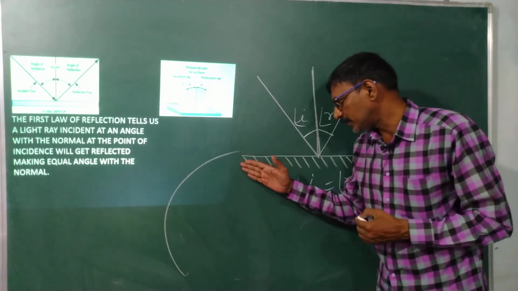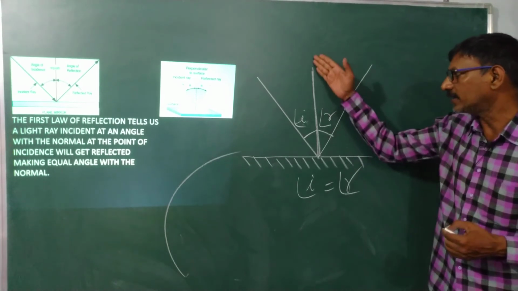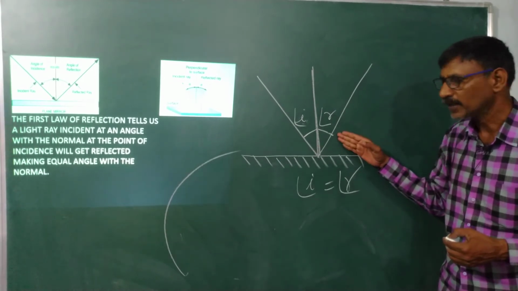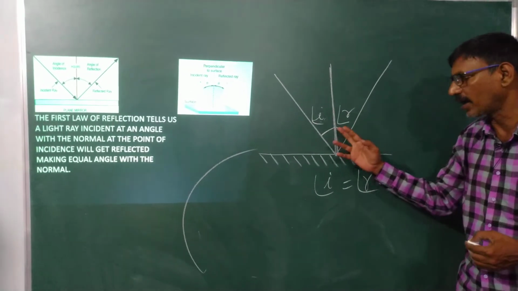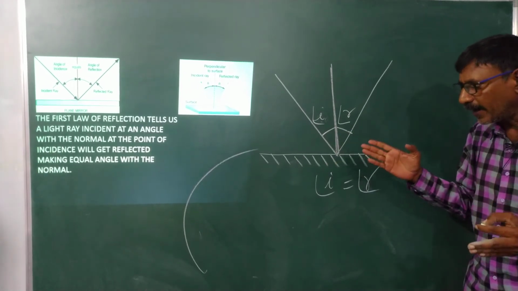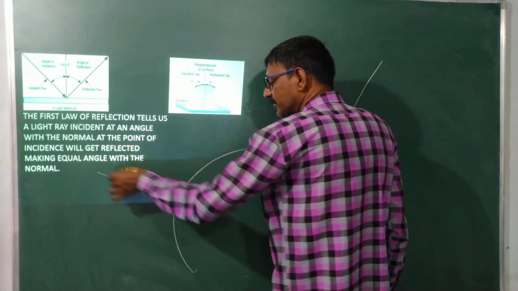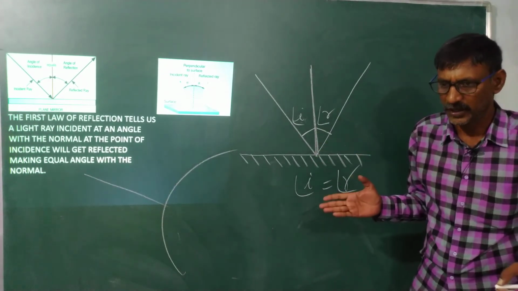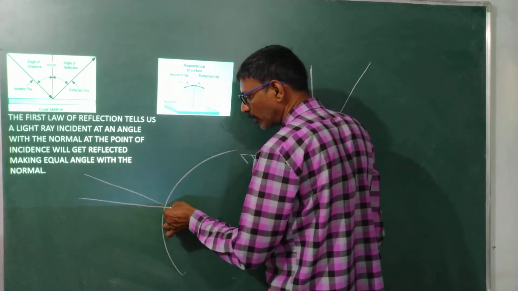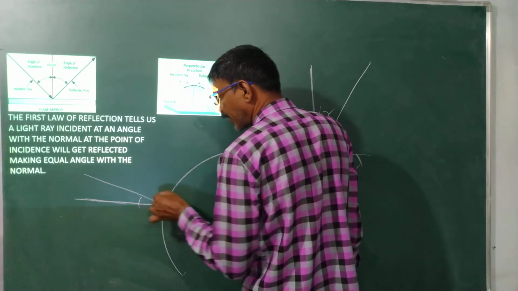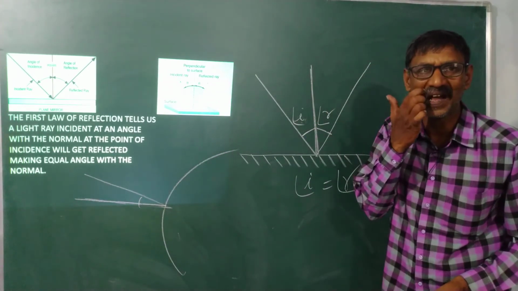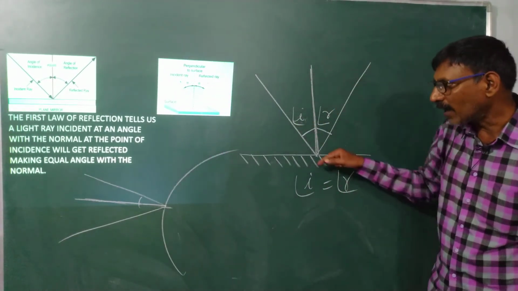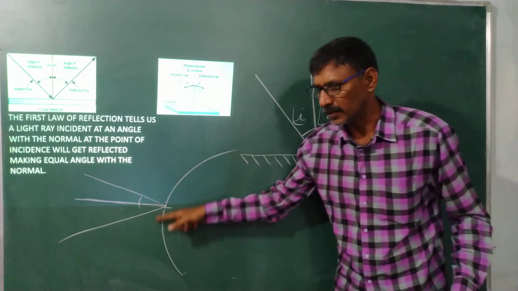Suppose this is my plane surface and this is my normal. The angle of incidence at this normal is always equal to the angle of reflection at this normal. If a light ray falls on some curved surface, where can we find the normals? If I know the normal at this point, then I can find the angle of incidence and angle of reflection. Otherwise I cannot. That's the reason normals play an important role in curved surfaces.